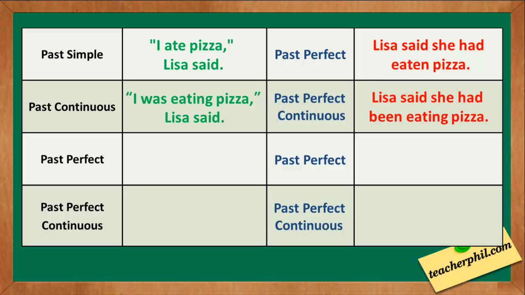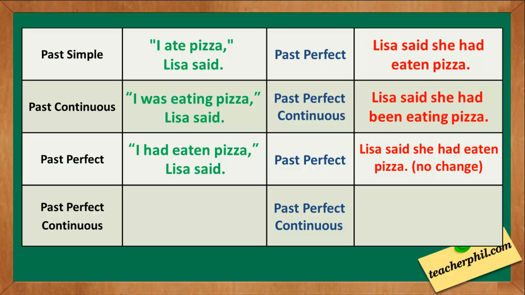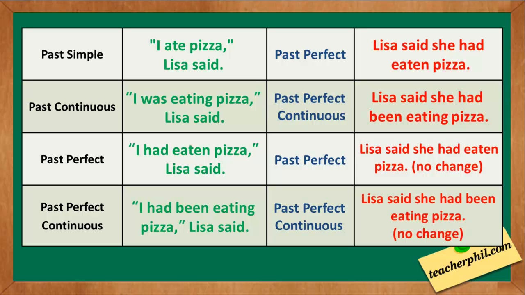For past perfect, we have "I had eaten pizza." The indirect speech is still the same. "Lisa said she had eaten pizza." The last one, "I had been eating pizza." The indirect speech is still the same. "Lisa said she had been eating pizza."